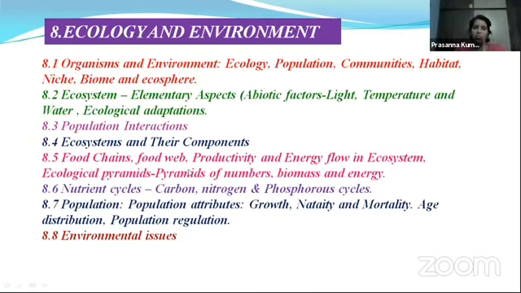Under this, 8.1 to 8.8 are the subtopics. First is organism and environment. Second is ecosystem. Third is population interactions. Fourth is ecosystems and their components. Fifth is food chains, food web, productivity, and energy flow in the ecosystem, and different ecological pyramids. You have come across all these topics in your lower classes like 9th and 10th. Then nutrient cycles like carbon, nitrogen, and phosphorus cycles, population attributes, growth, natality, mortality, age distribution, population regulation, etc.